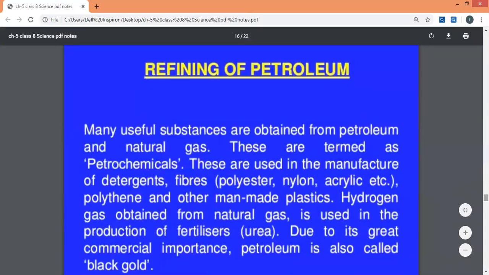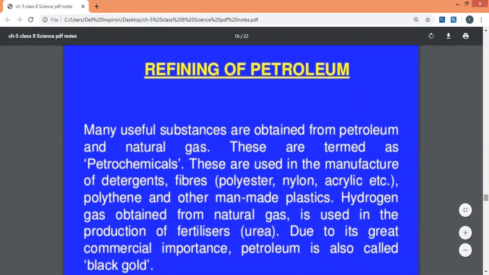Very useful substances are obtained from petroleum and natural gas. These substances are termed petrochemicals. Petrochemicals are used in the manufacturing of detergents, fibers, polythenes, and other man-made plastics. Hydrogen gas is also obtained from natural gas, and further it is used in the production of fertilizers.